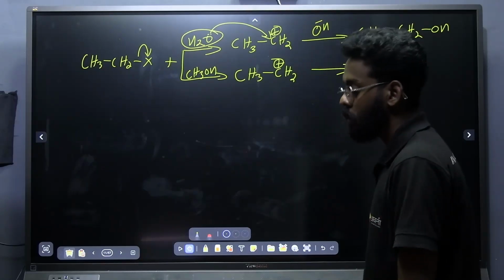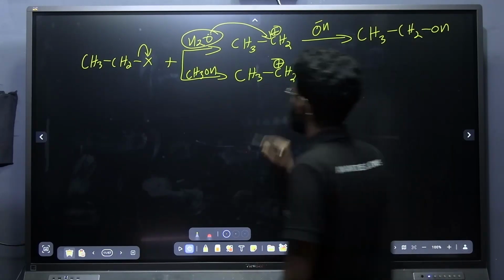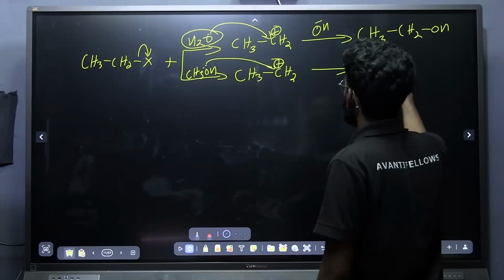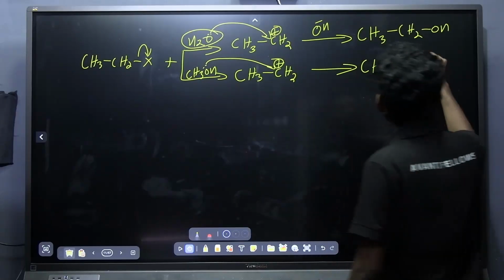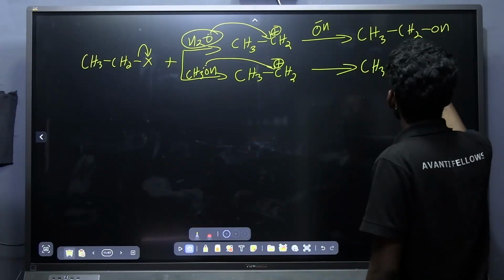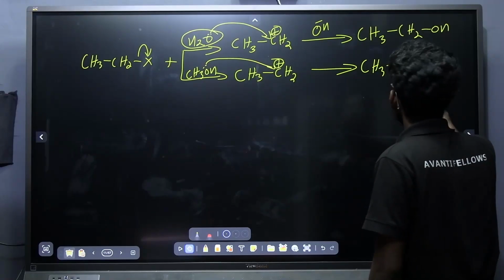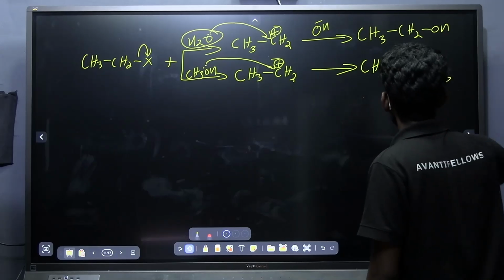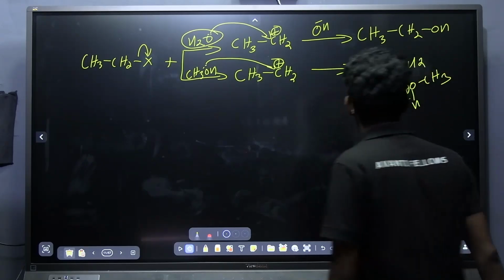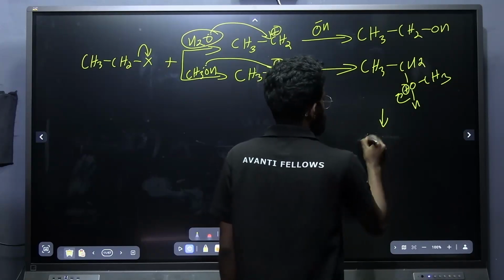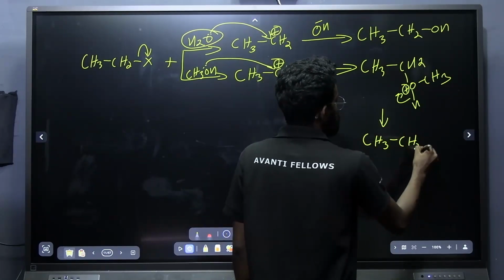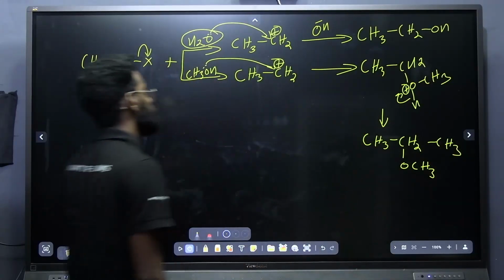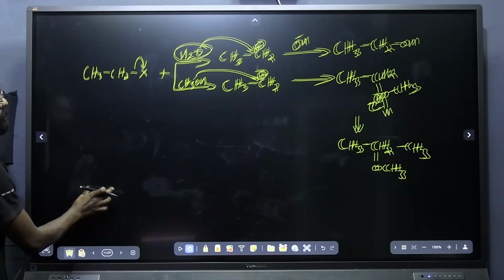Yes, very good. That's the thing. Here, what is happening? This lone pair will be attacking on this one and resulting in the formation of CH3CH2OCH3, and here the oxygen will be getting a positive charge. To stabilize this positive charge, the hydrogen will be leaving as a proton, resulting in the formation of CH3CH2OCH3. Yeah, this is the product. Yes, very good.